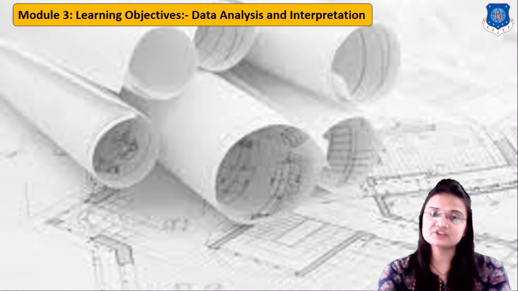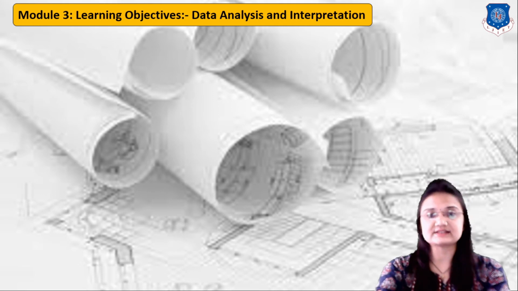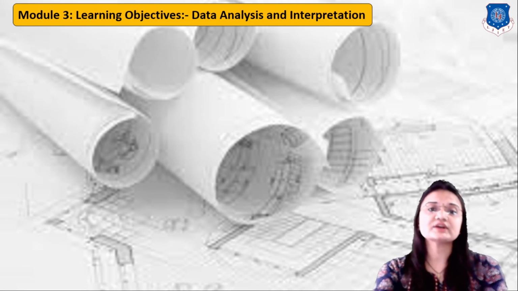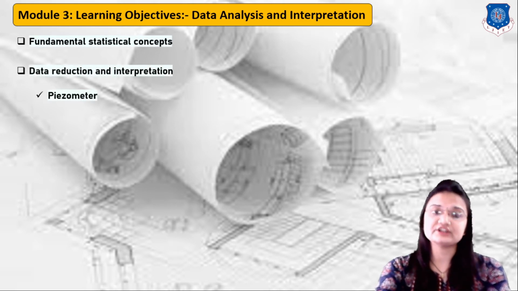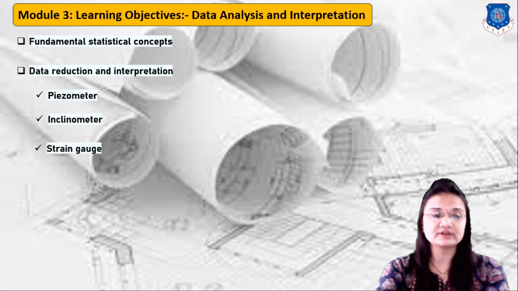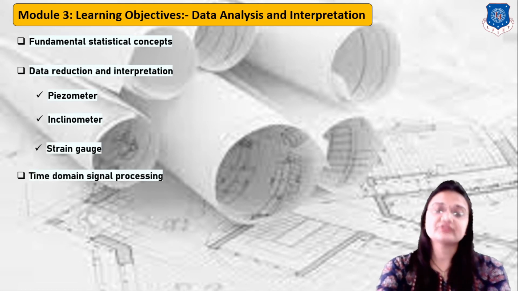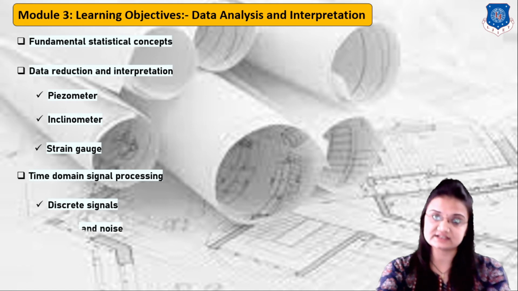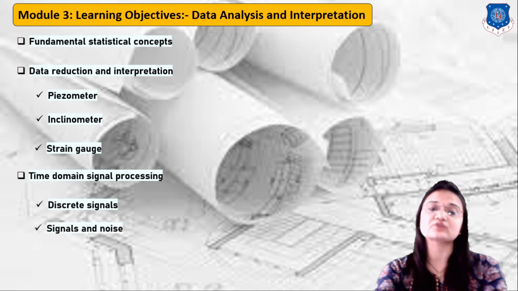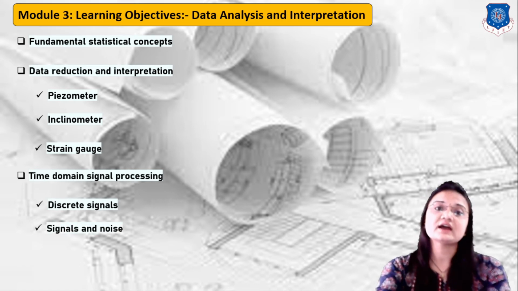Okay. Now our third chapter is data analysis and interpretation. In this chapter, we will learn about some fundamental concepts, data reduction and interpretation of the spatial sensors, that is piezometer, inclinometer, strain gauge. Then time domain signal processing. In time domain signal processing, we will learn about what are discrete signals, what are analog signals, what are signals and noise, and what are the methods to remove this noise.